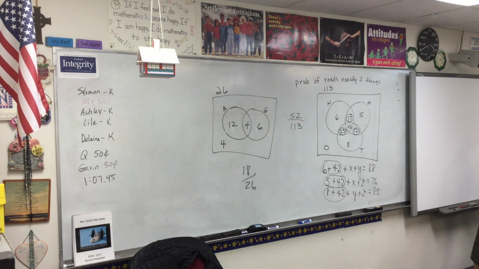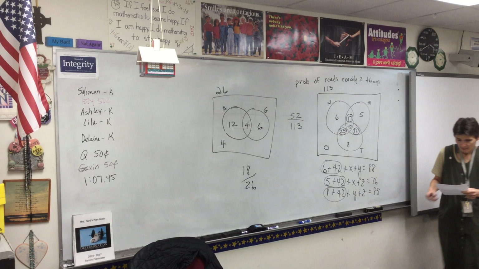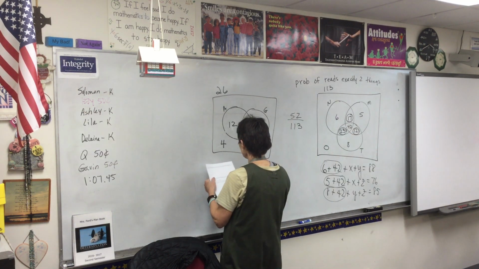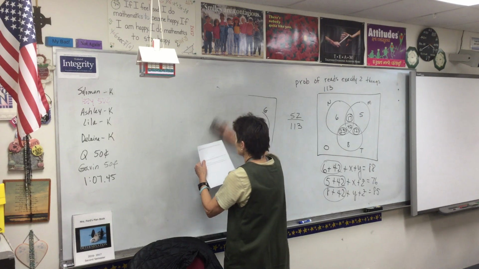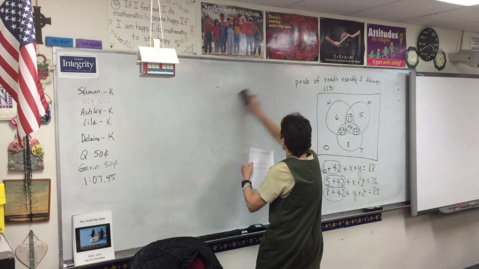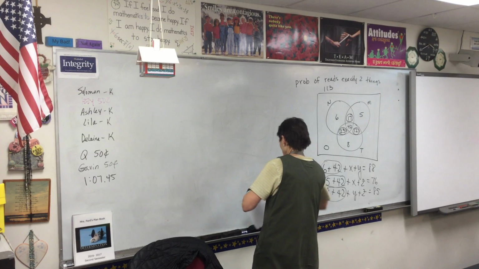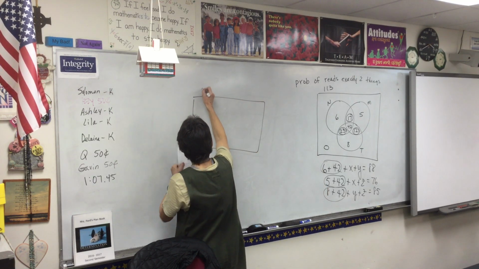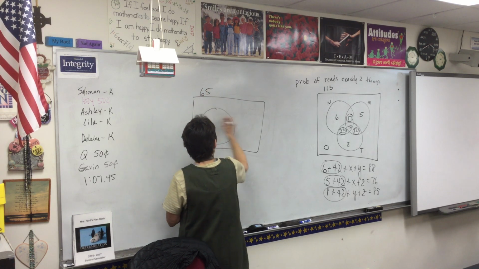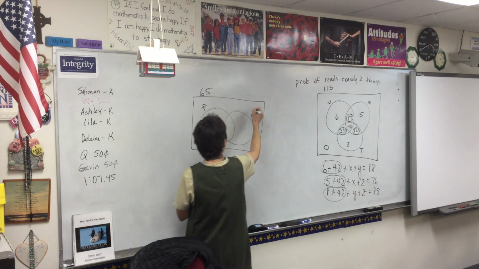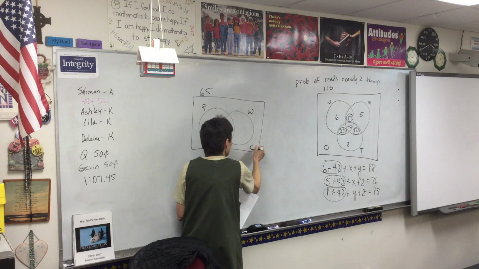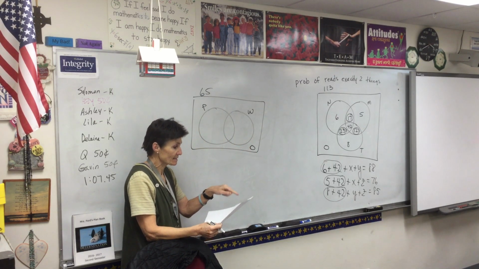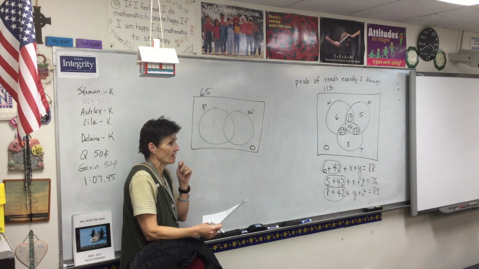Okay, so here we go. One student's going to be selected. Everybody plays either a wind instrument or a percussion instrument. So here's your band. There's 65 kids in it. Everybody is percussion or wind, and everybody plays an instrument. So there are no people out here. It says everybody plays one or the other.